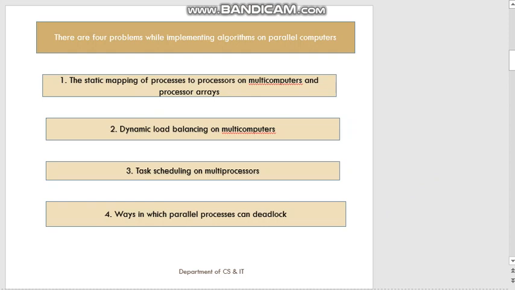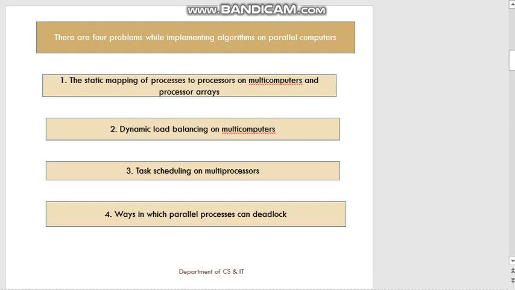The second issue is dynamic load balancing on multi-computers. There should be an even distribution of work among all the processors on multi-computers. The third issue is task scheduling on the multiprocessor. And the last is how these parallel processors handle deadlock.